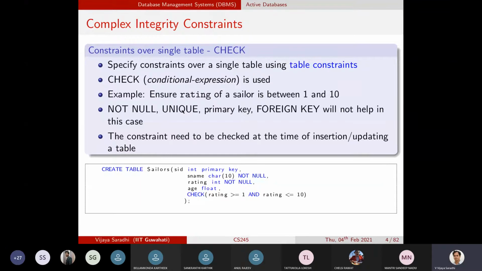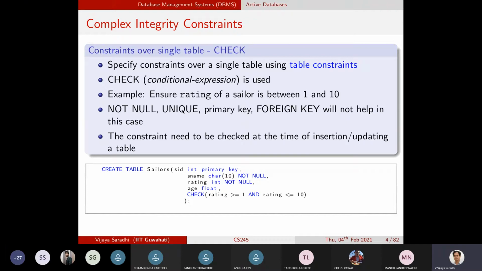So complex integrity constraints can be viewed in two cases. One, when the constraints are playing on one single table, and when constraints are playing on multiple tables, more than one table. In this particular case, we first will discuss the single table case, and then see how to understand the advanced integrity constraints.